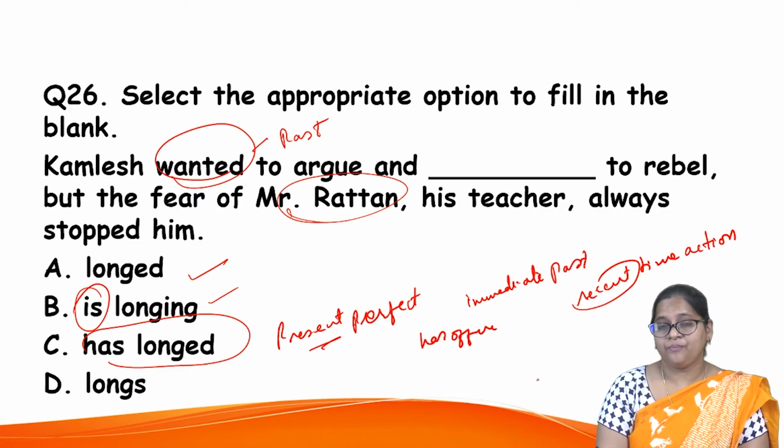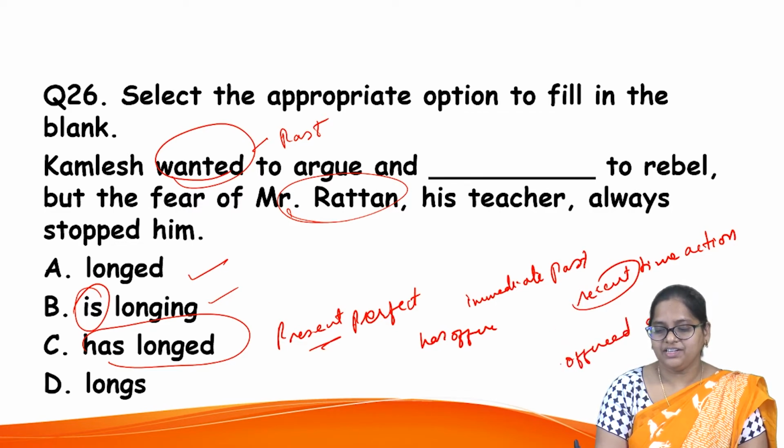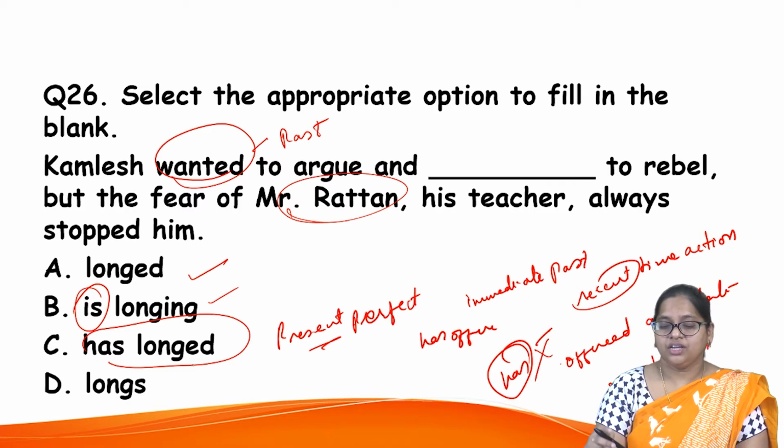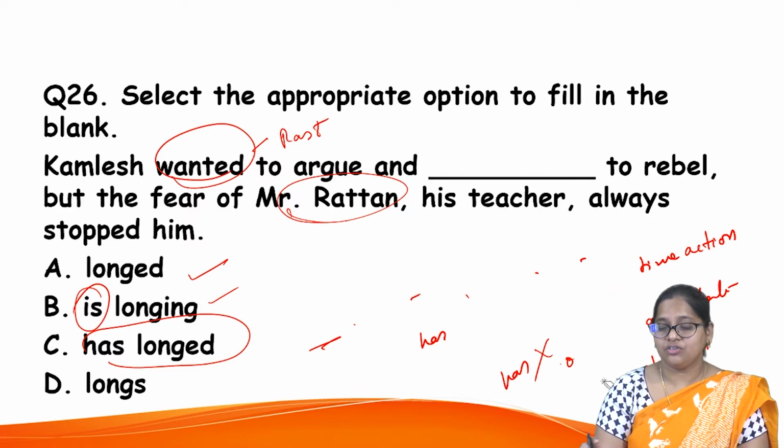But yesterday you offered me a chocolate. I say Mr. A offered me a chocolate. You don't use has offered. Why? This is almost over. The time gap is more. So you don't use has anymore. You simply use the simple past here, offered. So, but has longed, you have to realize has longed again.